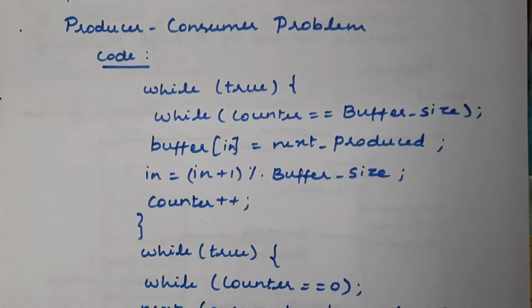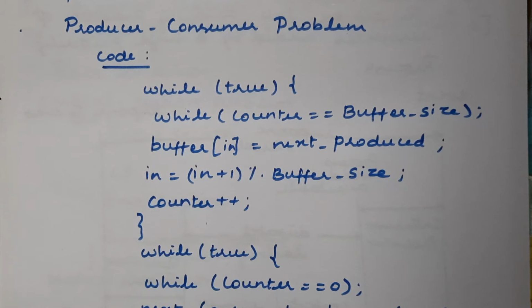So here we have the temporary storage place to hold the data items produced by the producer process, and there is another process, the consumer process, that tries to receive the data. It gets the data from the buffer, because the data item that has been produced has already been stored in the buffer, and from the buffer the consumer process gets the data one by one. It will not get all the data at a time.